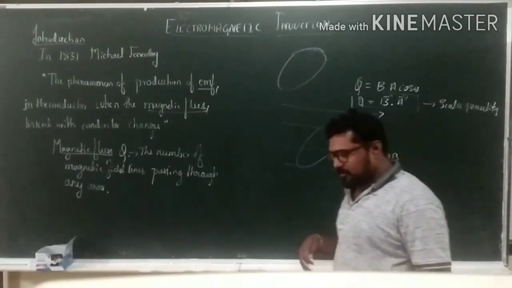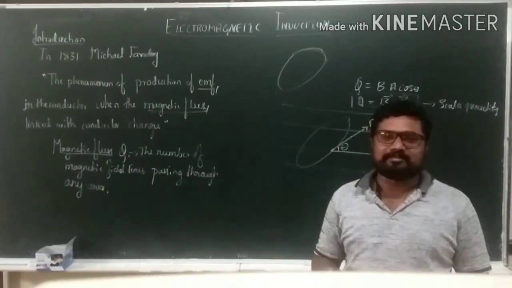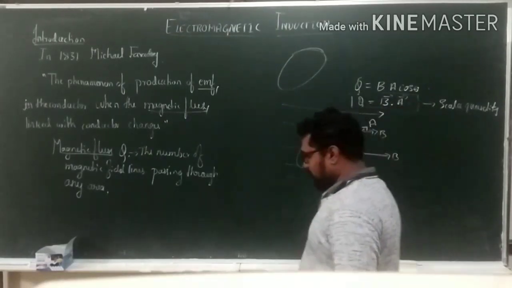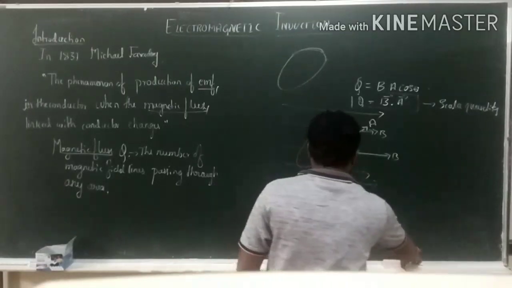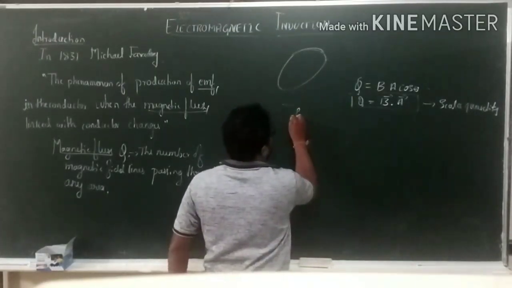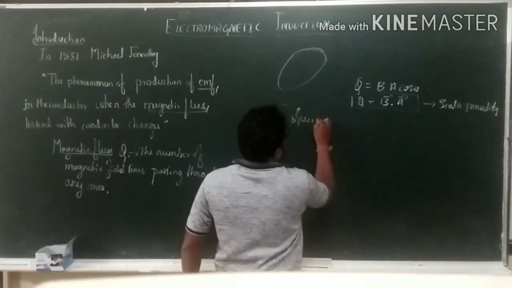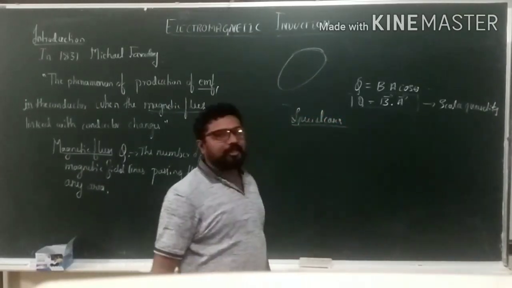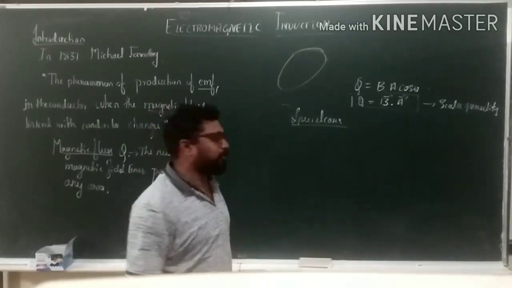Now let us see the special cases of flux. Special cases, okay? The flux becomes maximum and the flux becomes minimum.